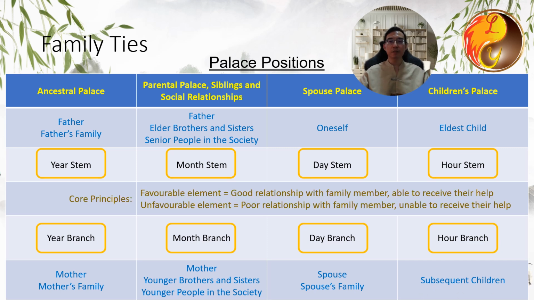The core principle for distinguishing palace positions and the six relatives is whether the element is favorable or unfavorable. If it is favorable, you will have a good relationship with that relative and receive their help. If it is unfavorable, your relationship will be poor and you will not receive their assistance. Let's demonstrate with a case study.